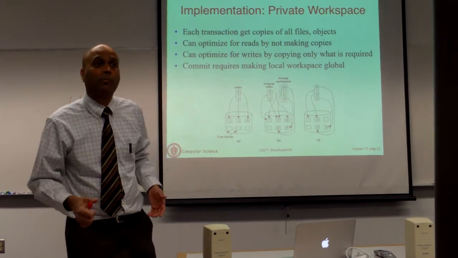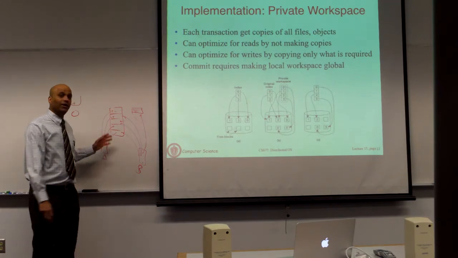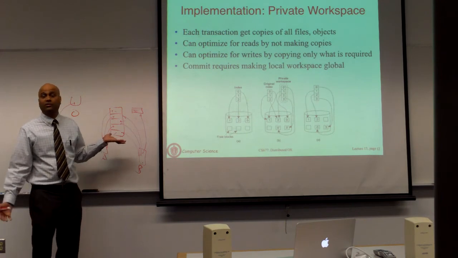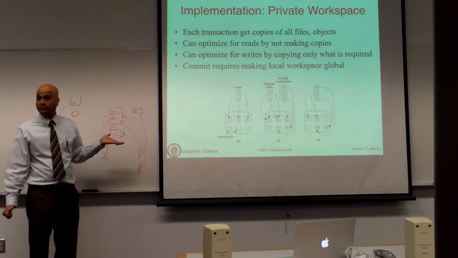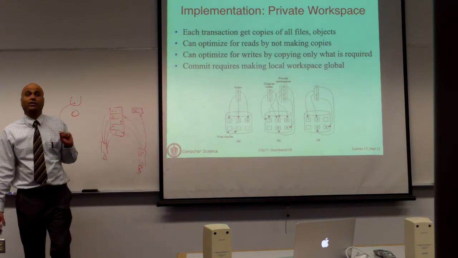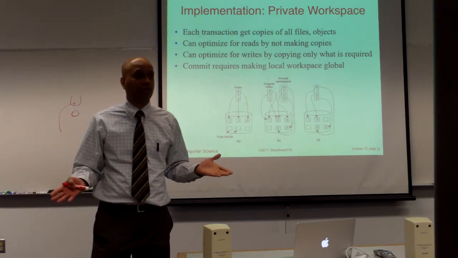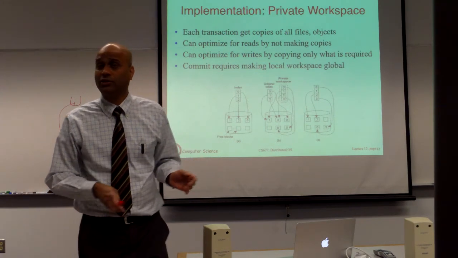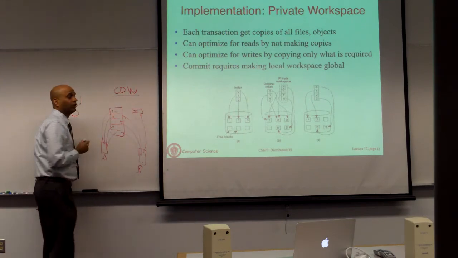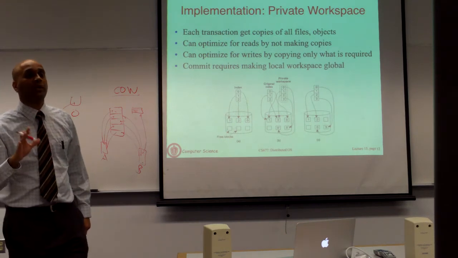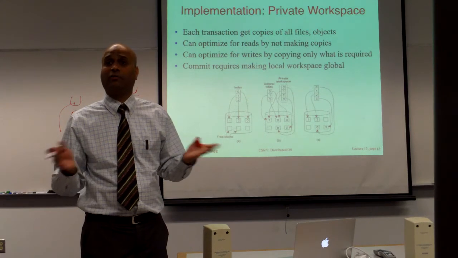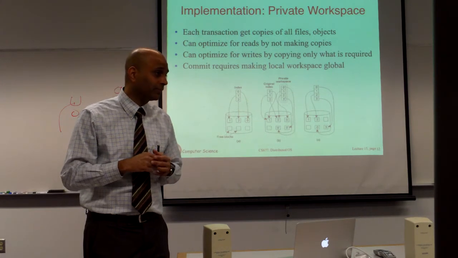Because all you're doing is copying a set of pointers. So if you have a 10 gigabyte database and you want to make a copy, you simply make a new index, pointing to exactly the same blocks. There's nothing you need to do to actually make a copy. You only duplicate the blocks when somebody is writing to one of them. Okay, so at that point, the two copies are going to diverge from one another. Okay, so this technique, if you haven't heard of this, you should, because it's a very standard technique. It's called COW, or copy on write. It's often used to make very efficient virtual copies, where only once you make writes to one of the copies will they diverge. Otherwise, they are pointing to the same content.